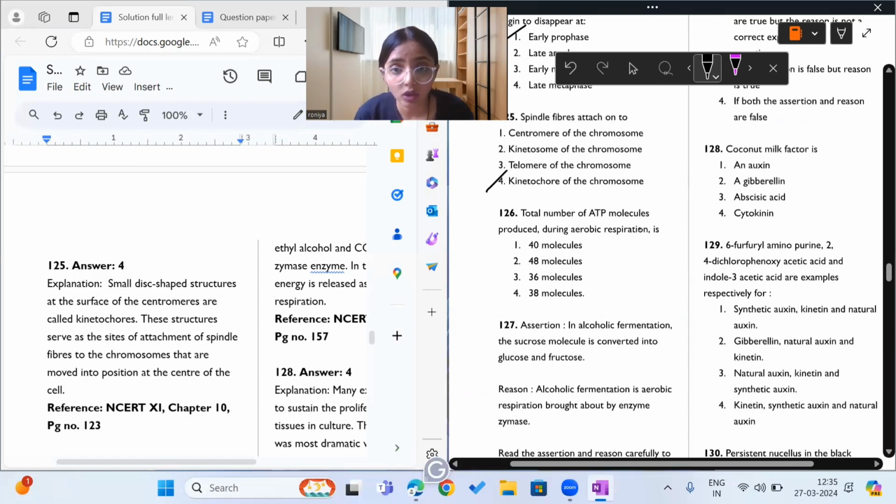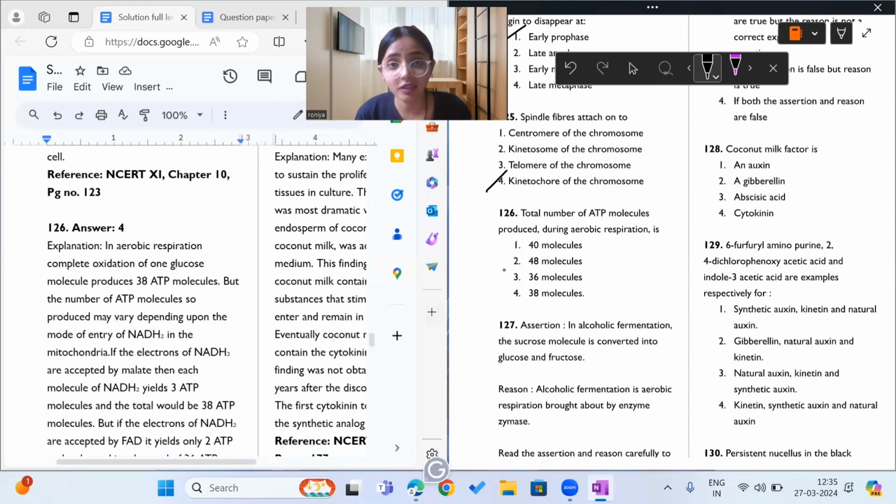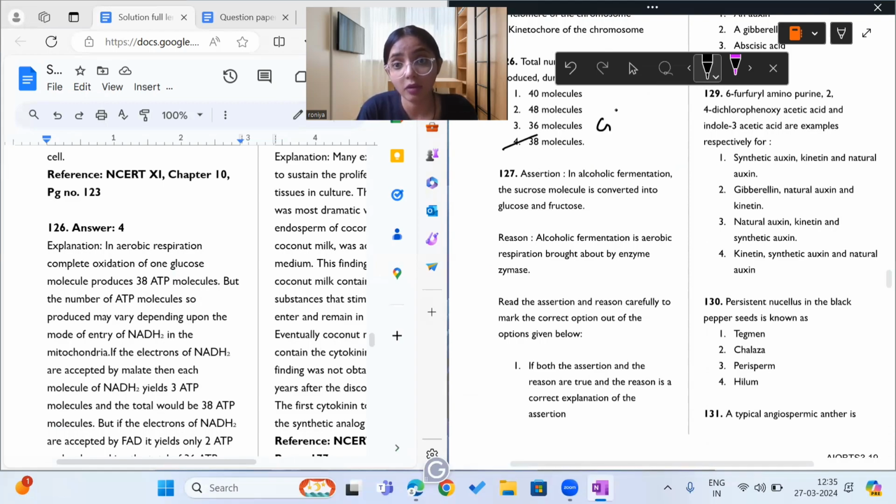Total number of ATP molecules produced during aerobic respiration are 38. See, even after 5.5 years of writing NEET 2019, I still remember that in aerobic respiration, after performing glycolysis, then your oxidative phosphorylation, and then your Krebs cycle, 38 molecules of ATP are produced. So option 4 is the correct answer to question 126.